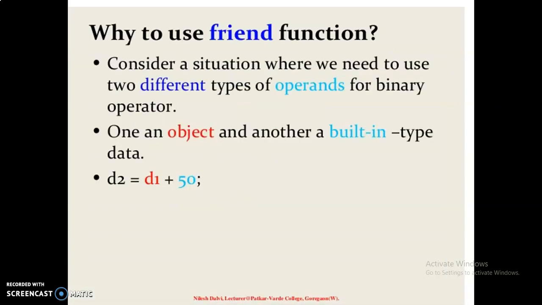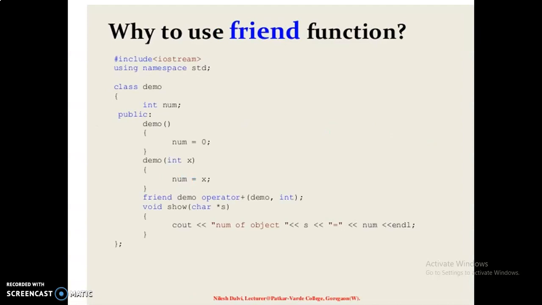Why use a friend function? Consider a situation where we need to use two different types of operands for a binary operator, one an object and the other built-in type data: D2 equal to D1 plus 50. Here one is the object D1, and the second one is the data. This is why we use the friend function here.